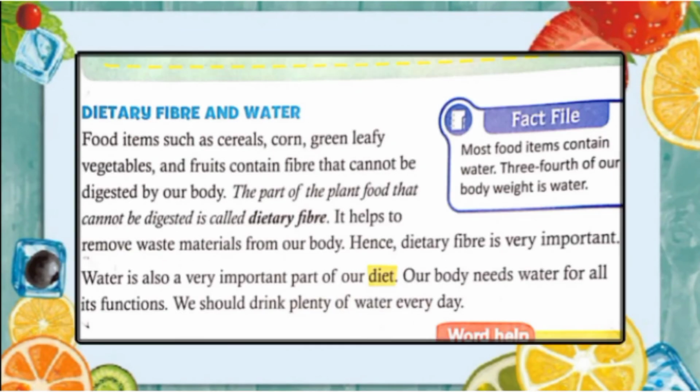Then the next is water. Water is also a very important part of our diet. Our body needs water for all its functions. We should drink plenty of water every day. But do you know why drinking water is the way to be healthy? As you know, all living things must have water to survive, whether they get it from a water fountain, a rain cloud, or a little bottle attached to the side of our bag which reminds us to drink water.